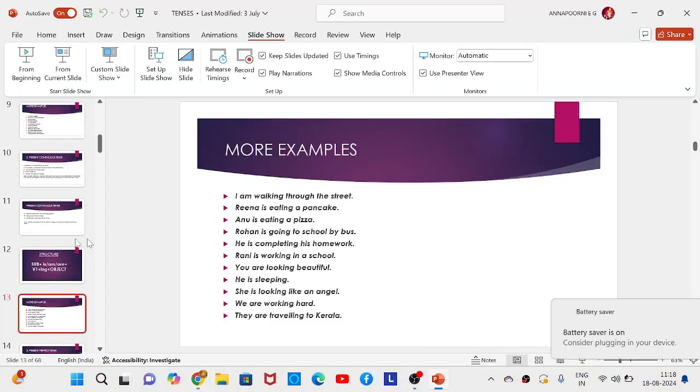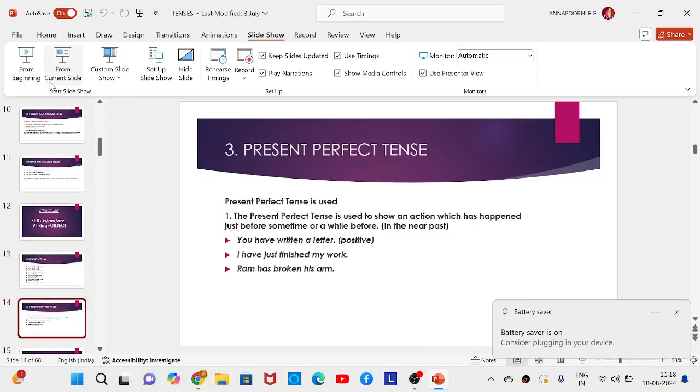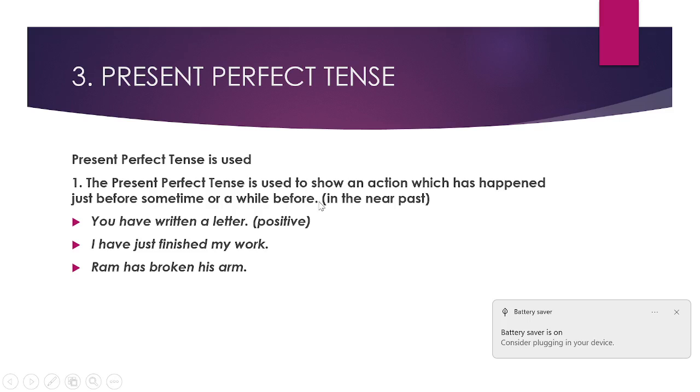Okay, then I think we can move to the next tense, right? So the next tense is present perfect tense. With present perfect tense, I think we can stop today's session. Present perfect continuous can be taken in the next class, okay? Because I don't want you to get confused with learning all the tenses. Okay, so present perfect tense. This tense is a little special.